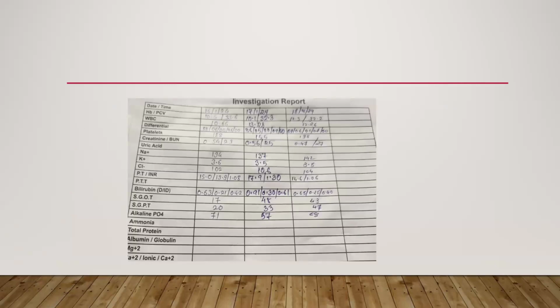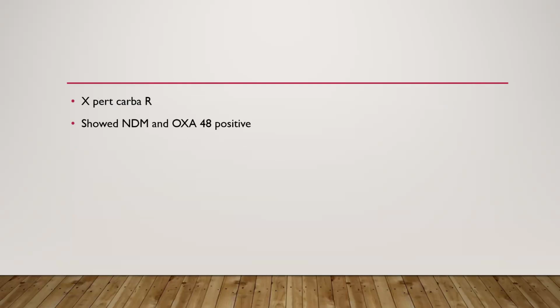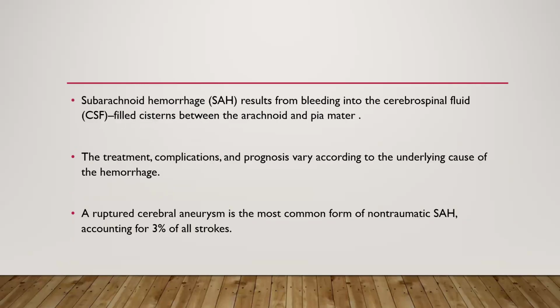These are the blood investigations of this patient, which were almost in the normal range. So on 25th of January, the patient developed fever. She became hypotensive and was started on NORAD. The blood culture of this patient showed Klebsiella pneumoniae, which was a carbapenem resistant Enterobacter. We sent Xpert Carba-R, which showed NDM and OXA-48 positive, and we have started her on Zavicefta, Aztreonam along with other supportive treatment.